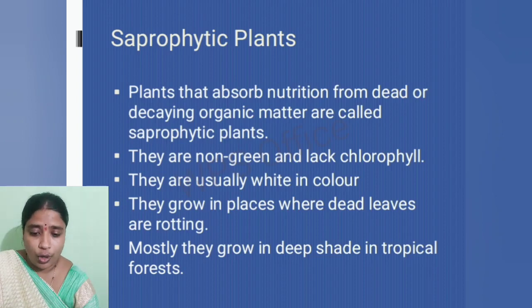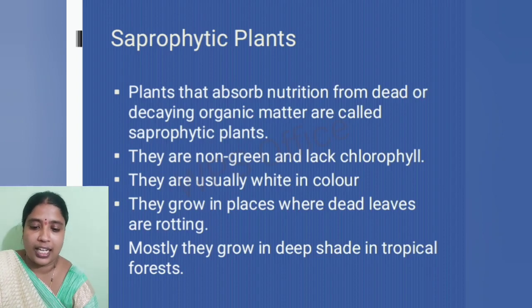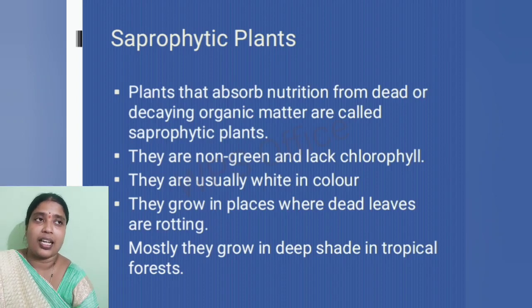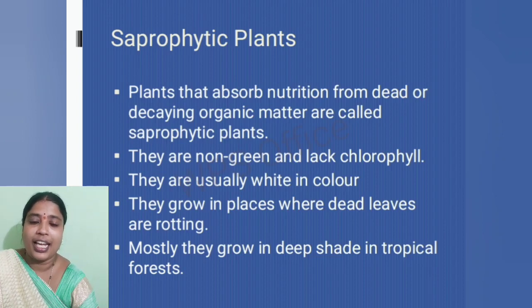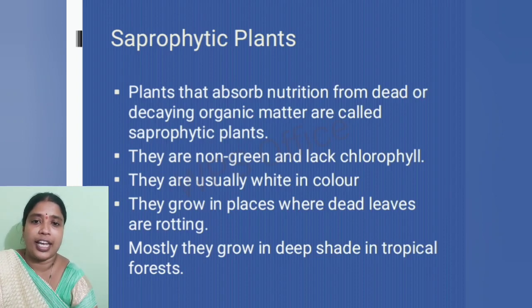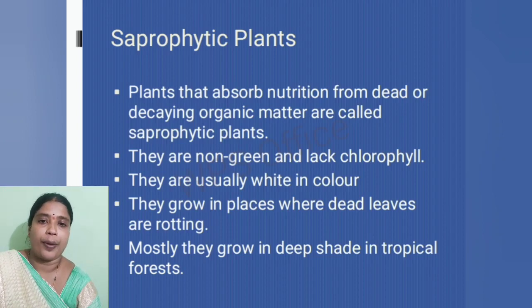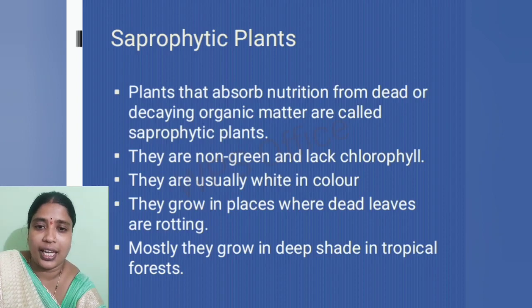So they are non-green in color because they lack chlorophyll. And usually they are white in color. But where do they grow? They grow in places where dead leaves are, definitely, as they obtain their food from dead plants and decaying organic matter, then definitely they will be found where the dead leaves are rotting. Now mostly they grow in the deep shade in the tropical forest area.